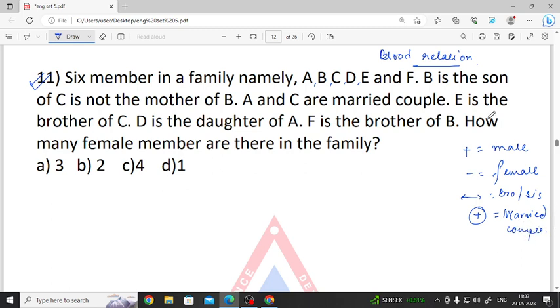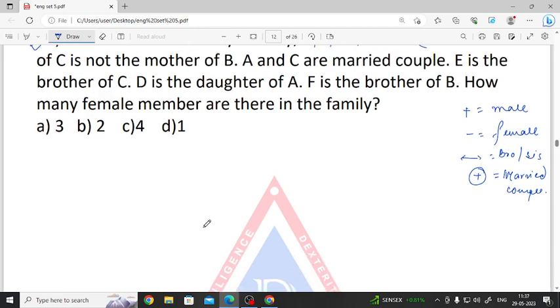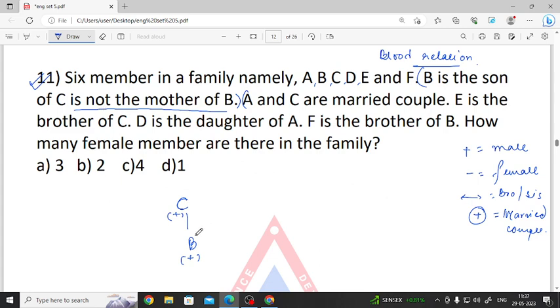So what does the question say? B is the son of C, and C is not the mother of B, that means C is the father of B. Then we have A and C are married couples, that means A should be the wife of C.